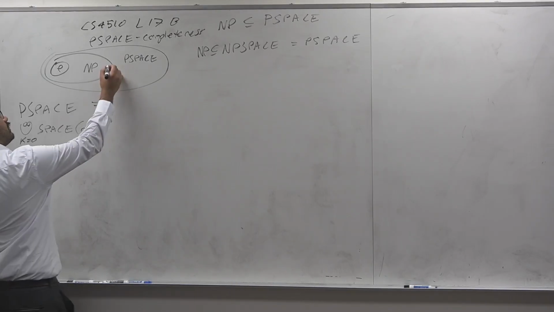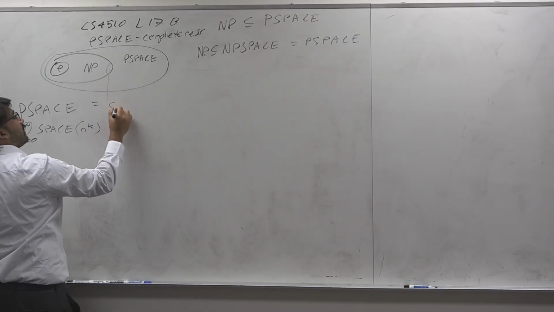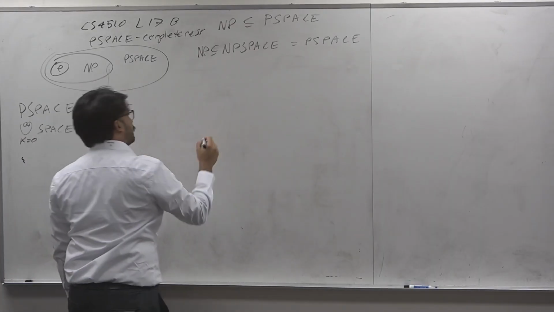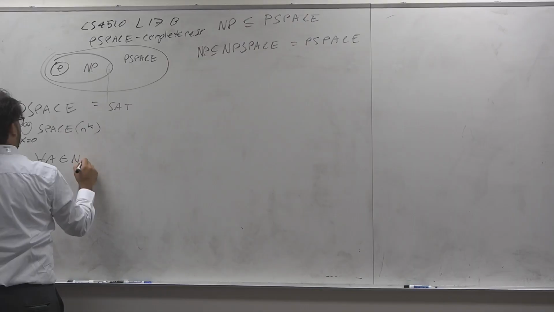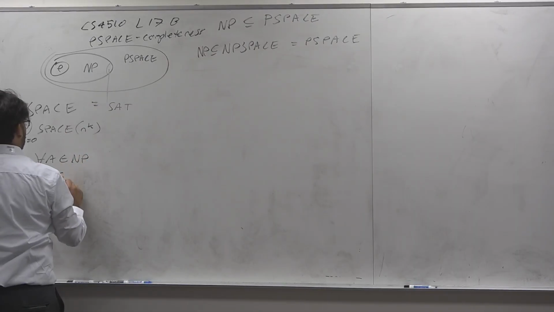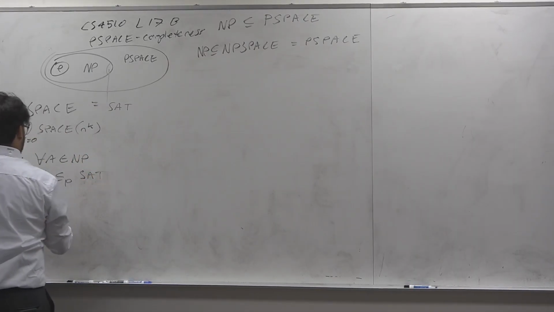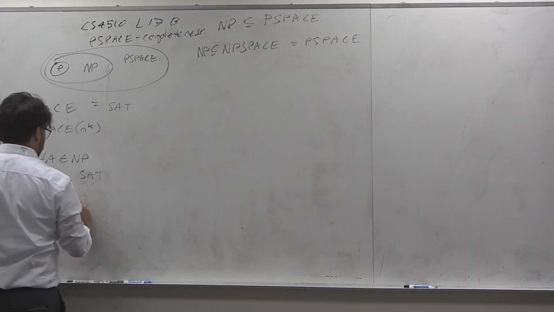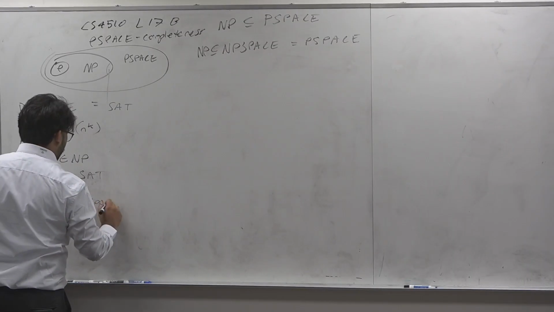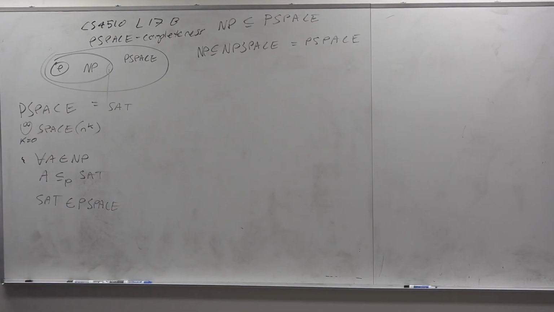But what do we know about SAT? We know that SAT is NP-complete, so SAT goes here. So for all A in NP, there's a polynomial time reduction from A to SAT. And because SAT takes linear space, SAT is in PSPACE. Wherever the complete problem goes, the whole class goes, if that class is closed under polynomial time reduction.